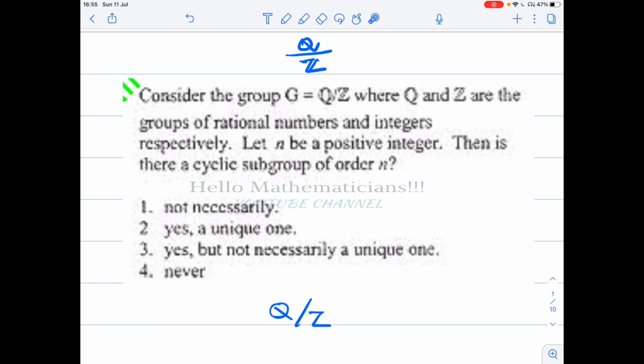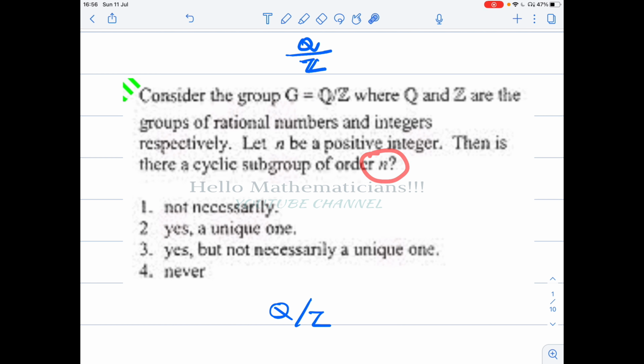For example, I am giving you one problem which is asked regarding the group Q mod Z. Sorry, I didn't get the clear question paper. Let me explain the question. Consider the group G equal to Q mod Z, where Q and Z are the groups of rational numbers and integers respectively. Let n be a positive integer. Then is there a cyclic subgroup of order n? Now this is an arbitrary positive integer. They are asking, does this group G have a cyclic subgroup of order n?